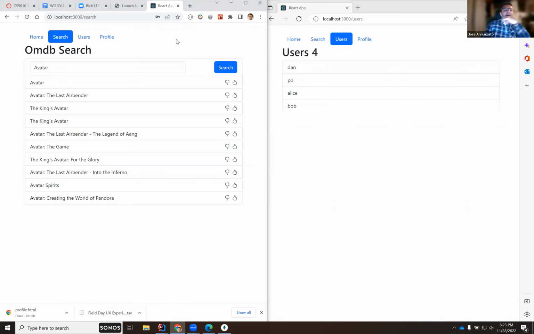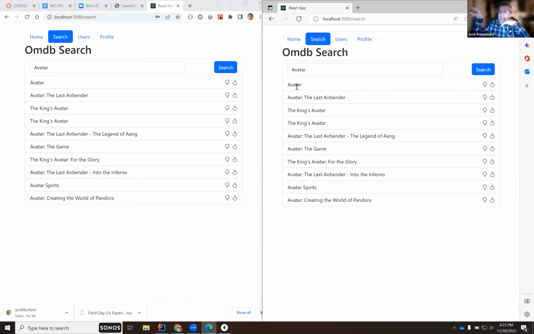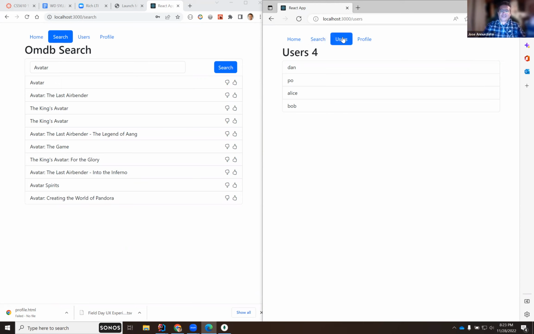Say me logged in as Alice navigates to Avatar, and once I'm at Avatar, I like Avatar, and now I create a relationship between Alice and Avatar. Then Bob goes to Avatar and sees that Alice is listed as a person who likes this movie. Then it makes sense that I can click on Alice's username and navigate to her profile. It's a less realistic use case where I can just arbitrarily see a list of all the users. If I were a system administrator, it makes sense, but not for any regular person.